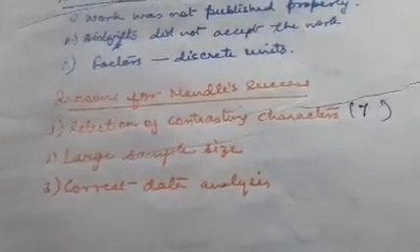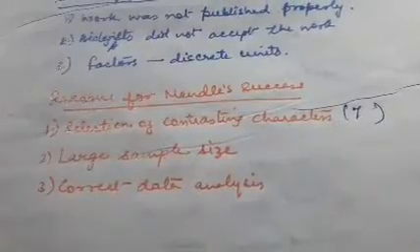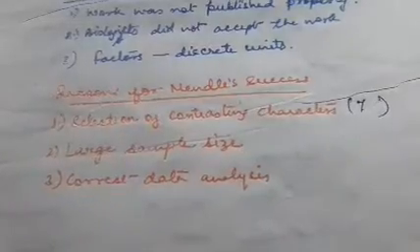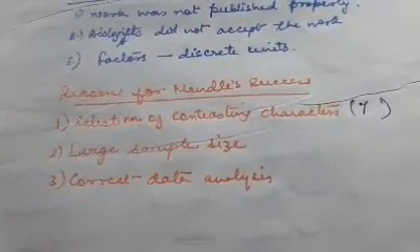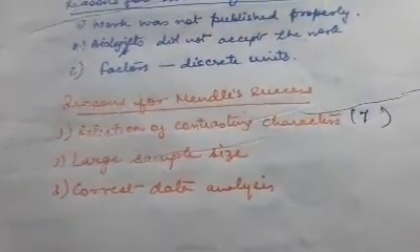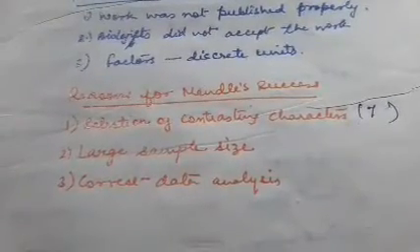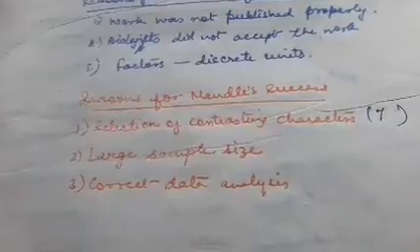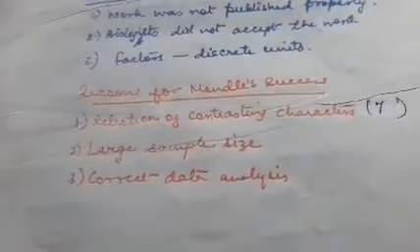Another, second important reason for his success was a huge sample size. The large sample size means every time he collected his information from various plants, the number of plants or number of case studies was very, very big. Whenever he wanted to give any kind of conclusive report, the number had to be huge.